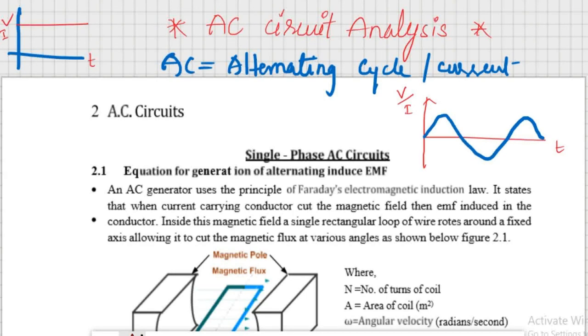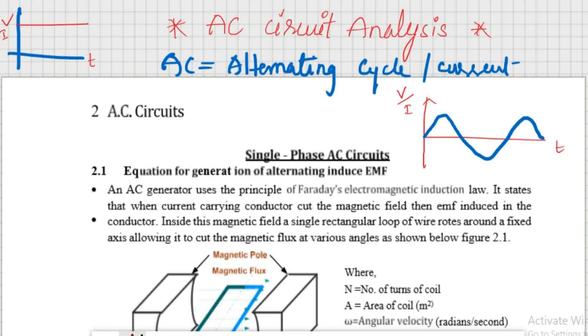So why is this happening? Why do we get this AC? Analysis with DC circuits, DC parameters or DC quantities was very simple. So why don't we proceed with DC only? Why do we need to learn AC circuits? That is important. Electricity produced at electrical generating stations is AC, that is alternating current only. The power generated at generating stations is AC only, because the production of electricity is based on one fundamental law, that is Faraday's electromagnetic induction.